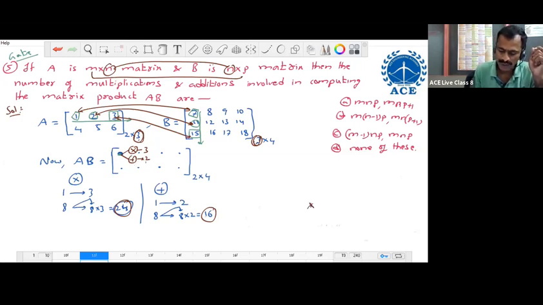For each element, the number of multiplications is the inner dimension, 3. For each element, the number of additions is inner order minus 1. Also remember that the number of additions is 1 less than the number of multiplications only. For each element, the number of additions is inner dimension minus 1, that is 3 minus 1, 2 only.